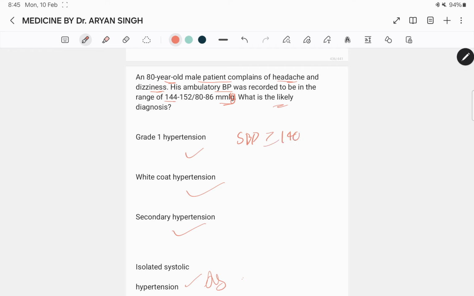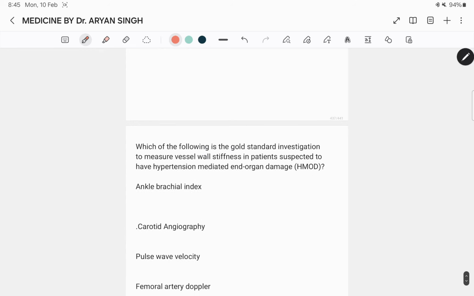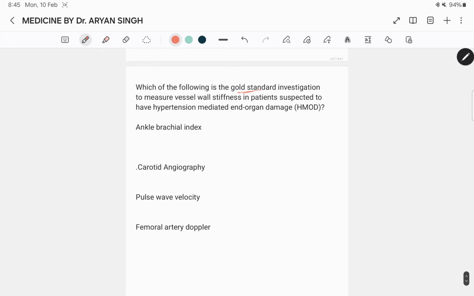is more than or equal to 140 mmHg and DBP is less than 90 mmHg, it is called isolated systolic hypertension. Next question, which of the following is the gold standard investigation to measure vessel wall stiffness in a patient suspected to have a hypertension mediated end organ damage? Ankle brachial index, carotid angiography, pulse wave velocity, and femoral artery Doppler.